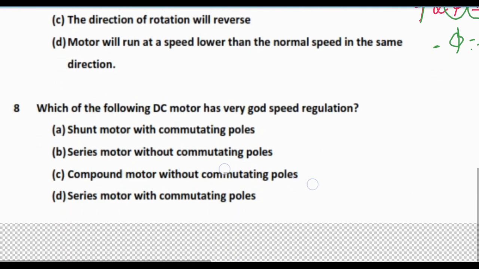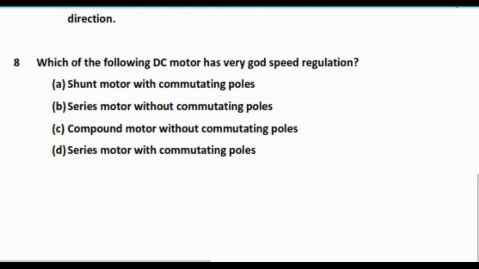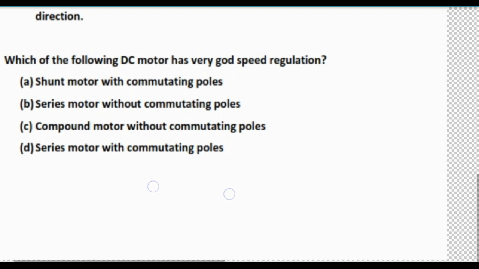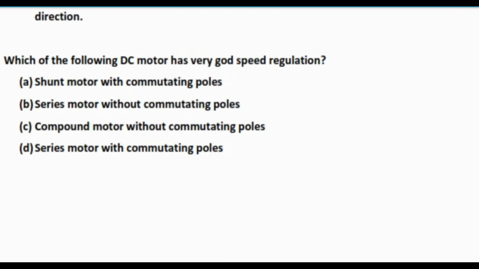So the next question, which of the following DC motors has very good speed regulation? So here in case of speed regulation, shunt motor has very good speed regulation. This is generally called the constant speed DC motor.